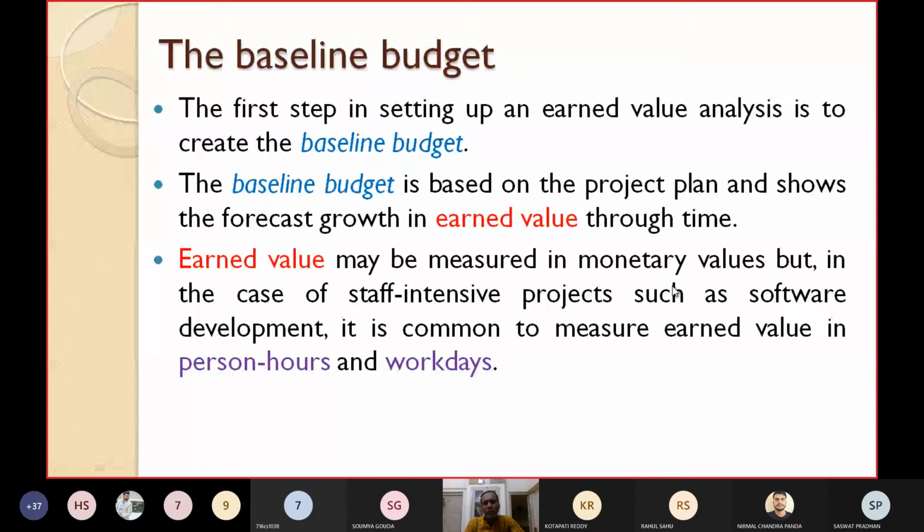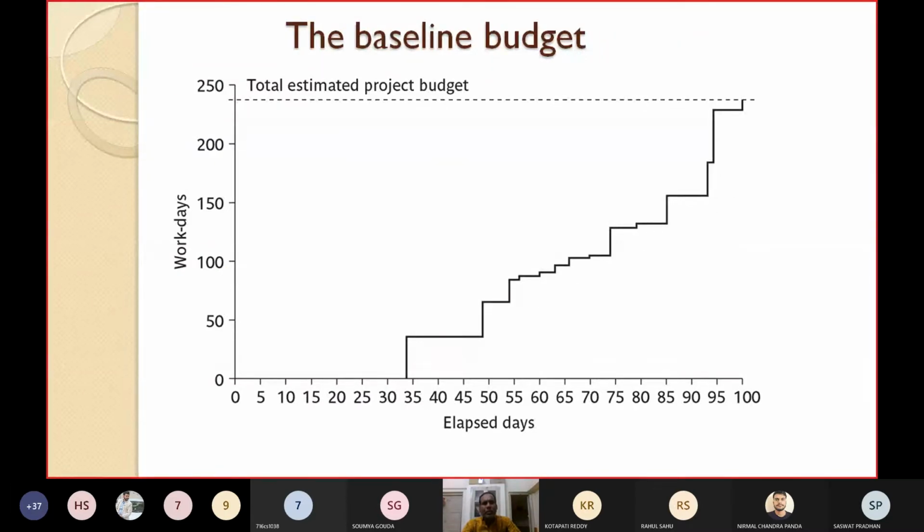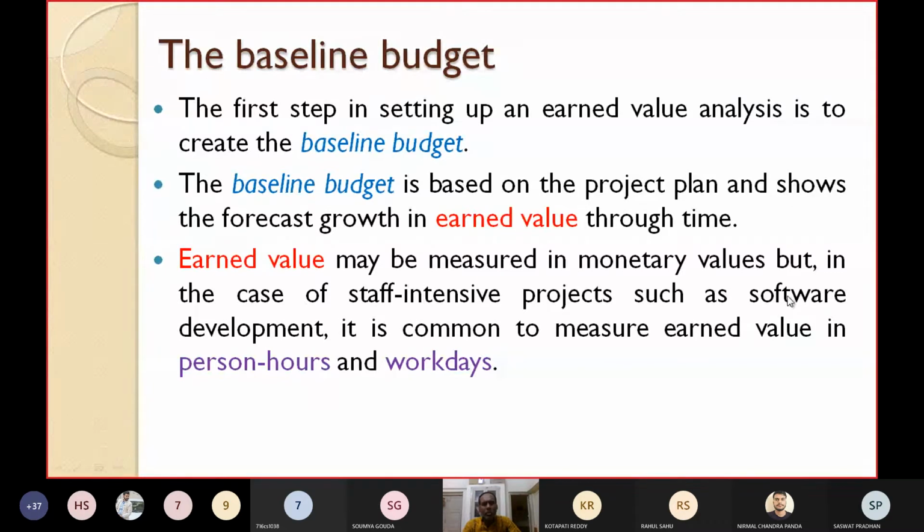Earned value may be measured in monetary values, but in the case of staff intensive projects such as software development, it is also common to measure earned value in staff time or in person hours or work days. You can see how the baseline budget is shown. A typical baseline budget shows the forecast growth in earned value through time. It can be represented either in monetary values or in person hours or in work days.